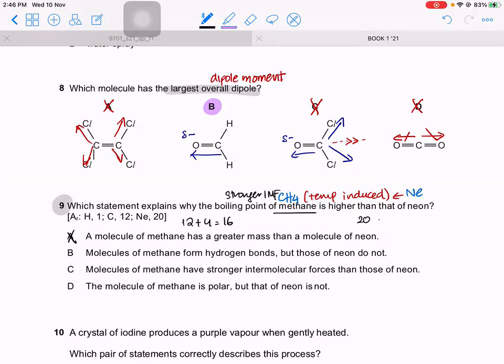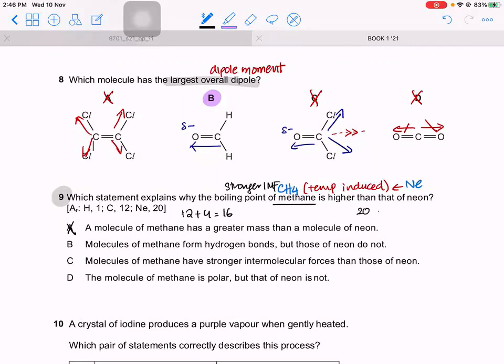Molecules of methane form hydrogen bonds. No, methane does not have hydrogen bonding because it's CH4. C and H have similar electronegativities, not hydrogen bonds. Molecules of methane have stronger intermolecular forces. Yes, they do, than those of neon. Molecule of methane is polar. No, it's not. Is this clear?